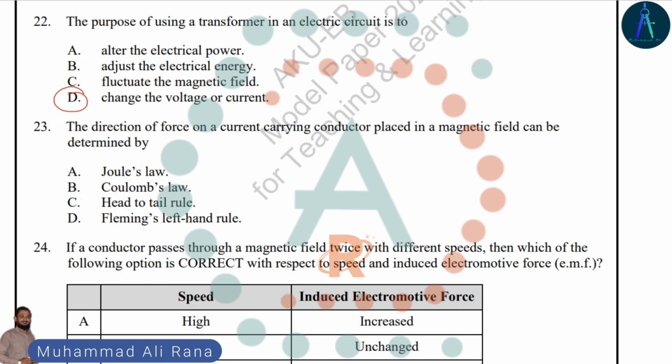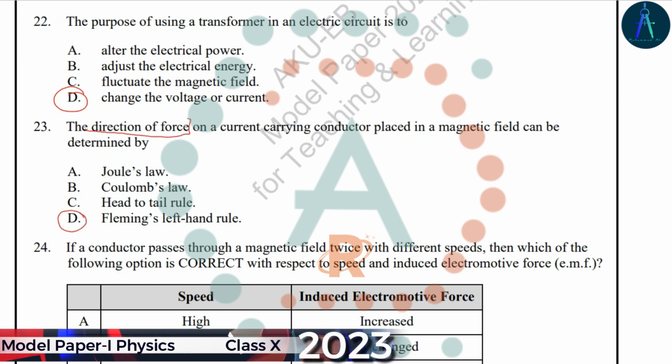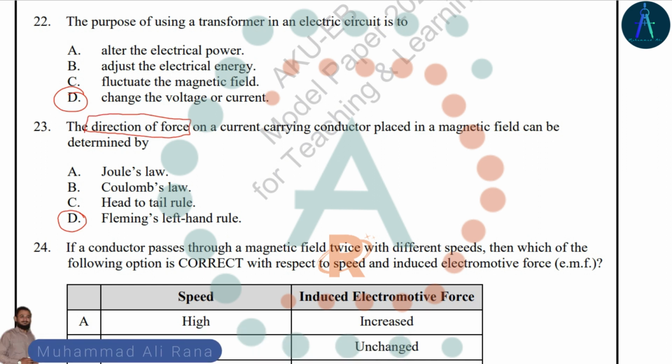The direction of force on a current carrying conductor placed in a magnetic field can be determined by Fleming's left-hand rule. Fleming's left-hand rule states that the thumb represents the force, the forefinger represents the field, and the middle finger represents the current.